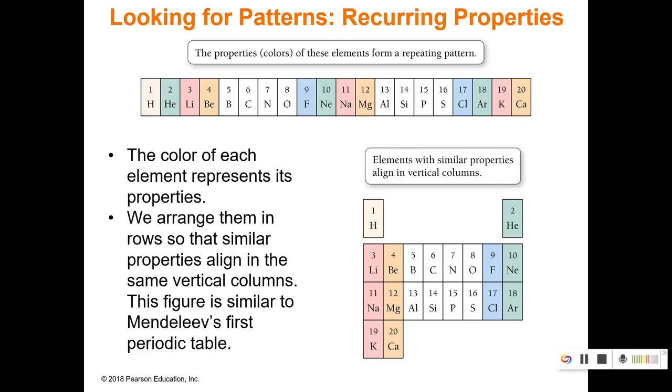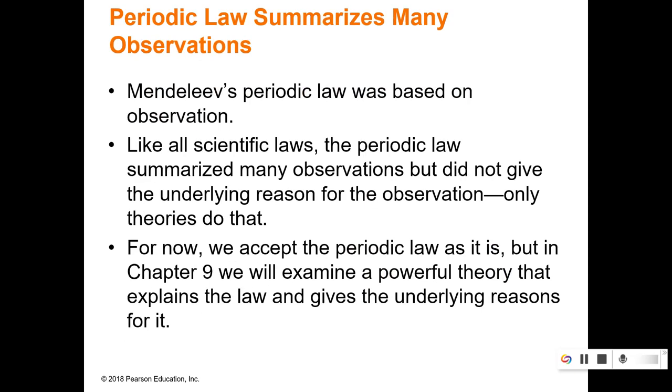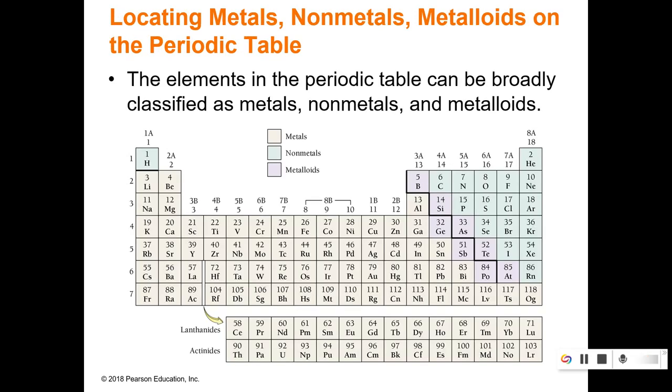Okay, so here are some patterns. Those colors represent the recurring patterns that happen. So like lithium and sodium have similar patterns. And you can see this is about right for our periodic table, at least for the first 20. He did arrange them by mass. We now know that they're arranged by atomic number, which we'll talk about later.